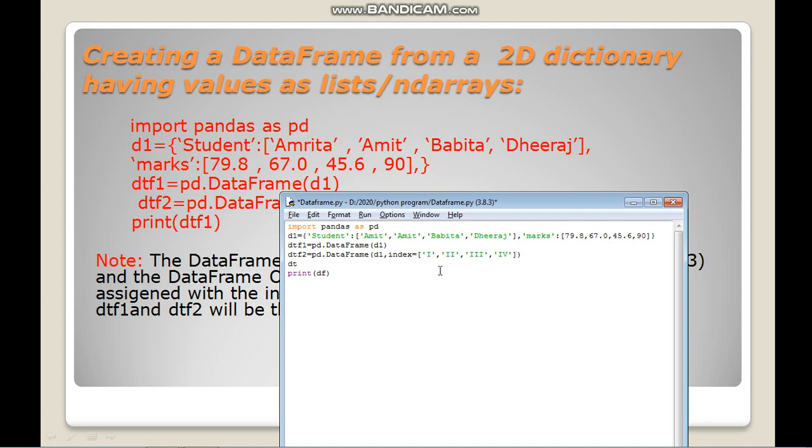So this is the data index value, so also the list here. Now I will print the data frame and see the difference. So let us print this one. Print DTF1, then print DTF2. Okay, and see the difference between these two.